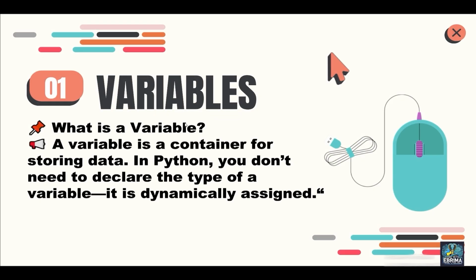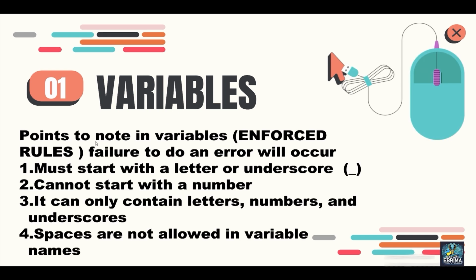Okay, so now we are going to take a closer look at variables. What is a variable? A variable is a container for storing data. In Python, you don't need to declare the type of a variable. It is dynamically assigned. So, points to note in variables: if we do not follow these rules, then we are going to have an error.